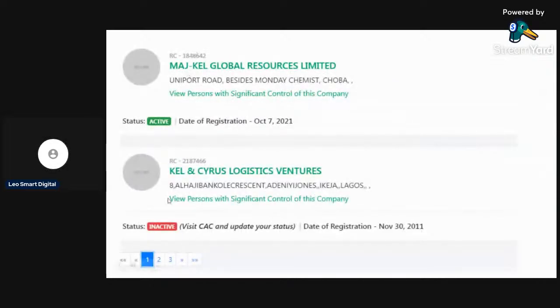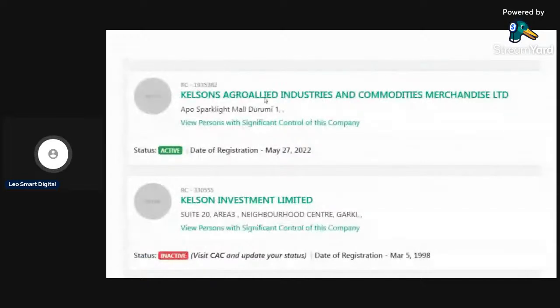This displays 3 pages. So you check 2, 3, and you take your time meticulously to make sure that you won't make a mistake. Now this is a reason. Is this Keson's Agro Allied Industries and Commodities Merchandise, but we are seeing Keson Investment Limited.